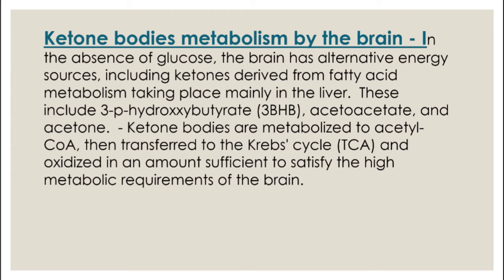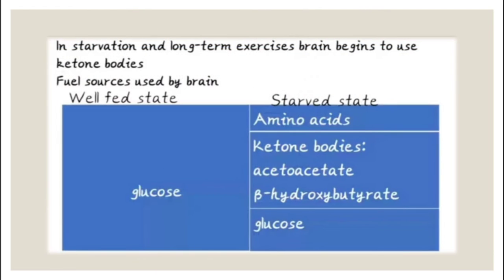Ketone body metabolism by the brain. In the absence of glucose, the brain has alternative energy sources, including ketones derived from fatty acid metabolism taking place mainly in the liver. These include beta-hydroxybutyrate, acetoacetate, and acetone. Ketone bodies are metabolized to acetyl coenzyme A, then transferred to the Krebs cycle and oxidized in an amount sufficient to satisfy the high metabolic requirement of the brain. Fuel sources used by the brain: in the well-fed state, it is glucose, and in the starved state, it is amino acids, ketone bodies, and glucose as well.